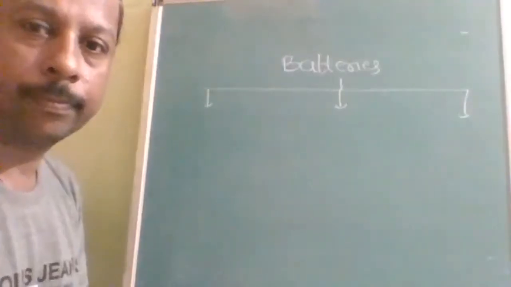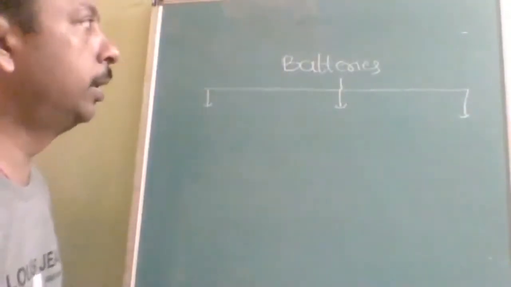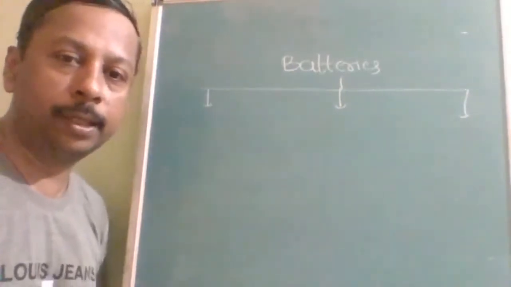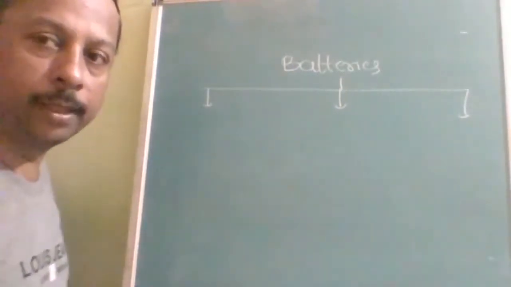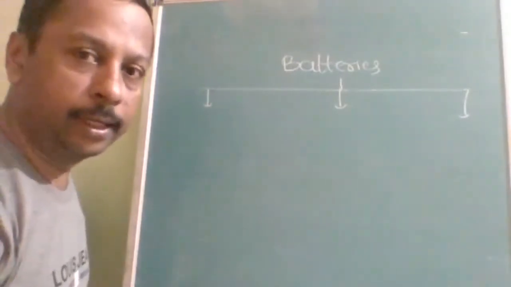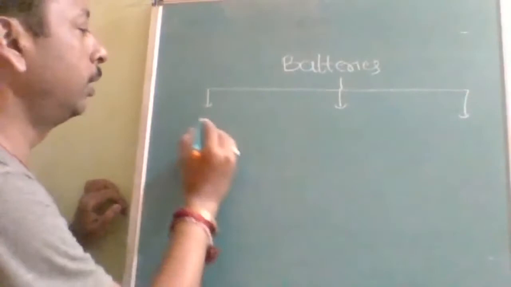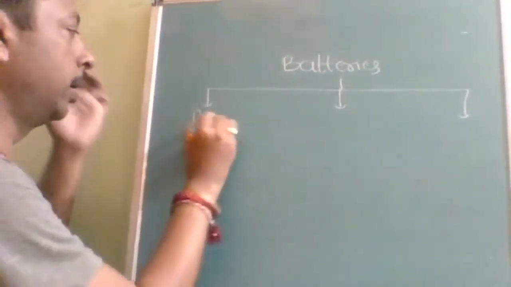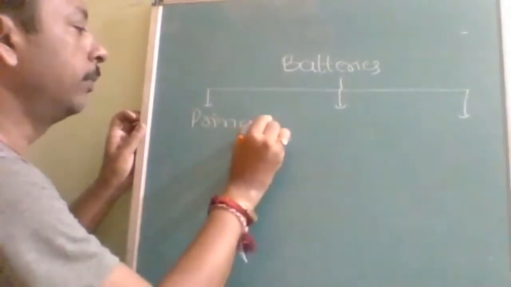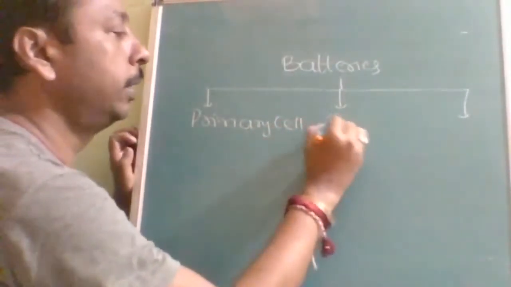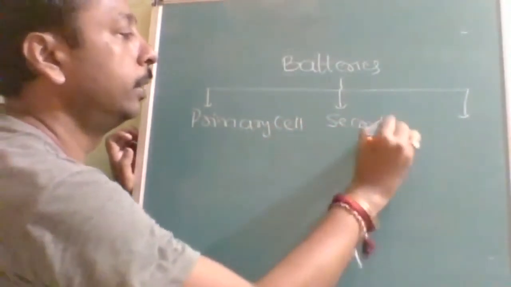Okay. So after that, the next topic is batteries. Batteries are commercial cells. There are three types of batteries: which cannot be used again and again, which can be used again and again. If we cannot use it again and again, then it is called a primary cell. If we can use it after recharge, then it is called a secondary cell.